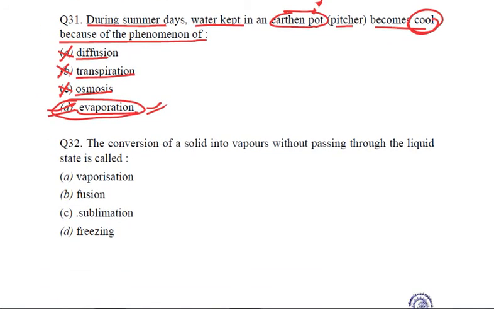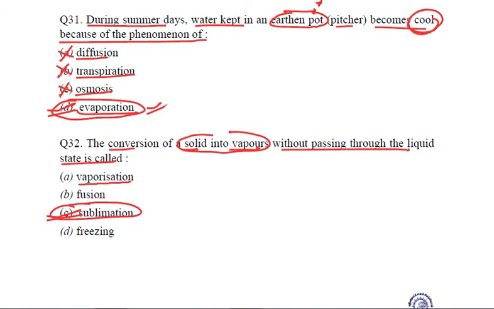Coming to the next question: the conversion of a solid into vapors without passing through the liquid state. Repeated question. This is sublimation. C is the right answer. Let us see the other options also. Vaporization, no, because it is the process of conversion of a liquid into gas. Fusion, it is not fusion.